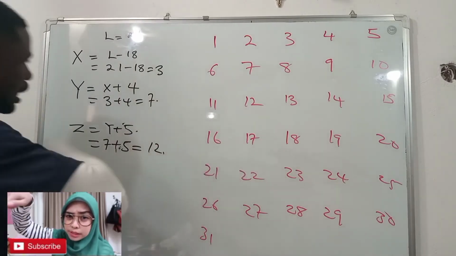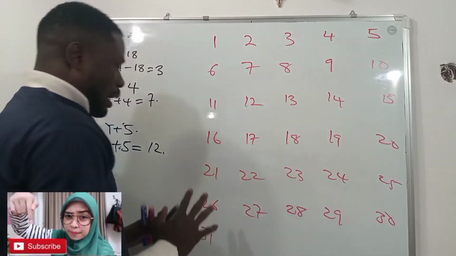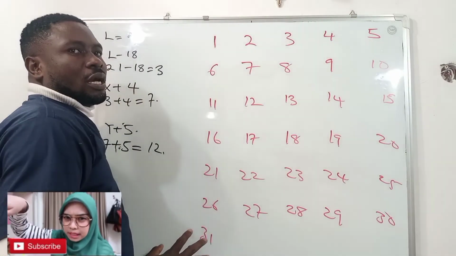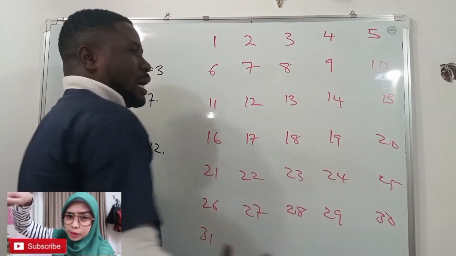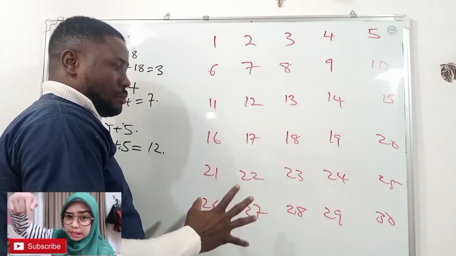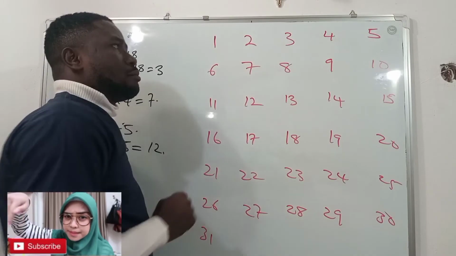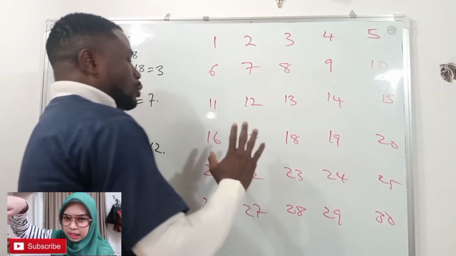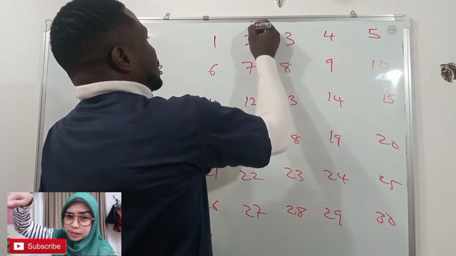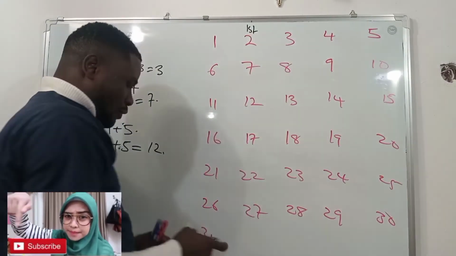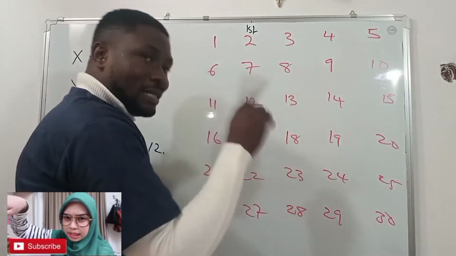So let's take a particular month of the year. Supposing this represents our calendar month, and let's assume this is the month of January. Now we assume that the woman started bleeding on the 2nd. Let's say on the 2nd of this month, that's when she started bleeding.